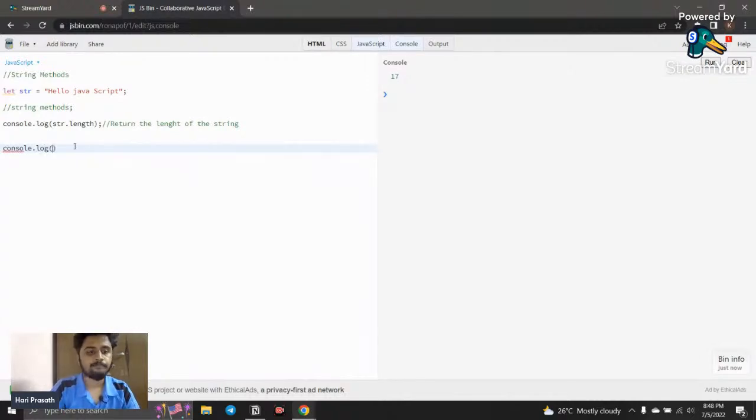Console.log, I just say, and I want to call the variable, and to use anything you need to put the dot sign. Earlier it was a property, so we didn't want the parentheses. Now we're going to use a method, so we want parentheses followed by the method name. The method name is toUpperCase, and this is a method, so you need to put the parentheses.